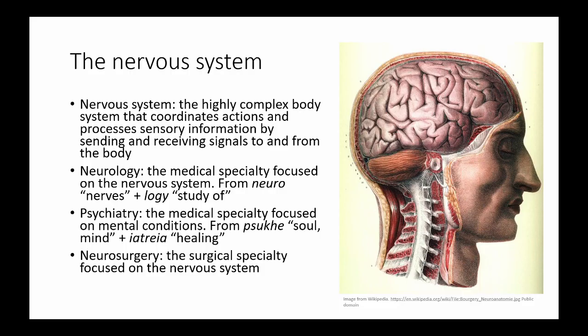The nervous system is the complicated body system that coordinates actions and processes sensory information by sending and receiving signals to and from the body. It is related to three specialties: neurology, psychiatry, and neurosurgery.